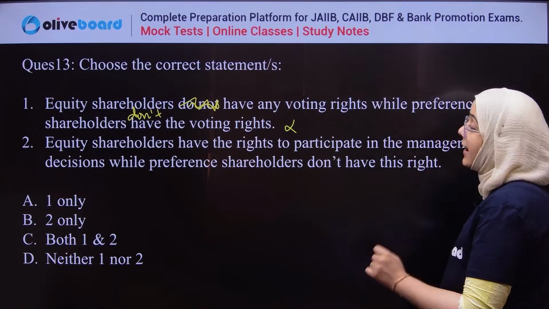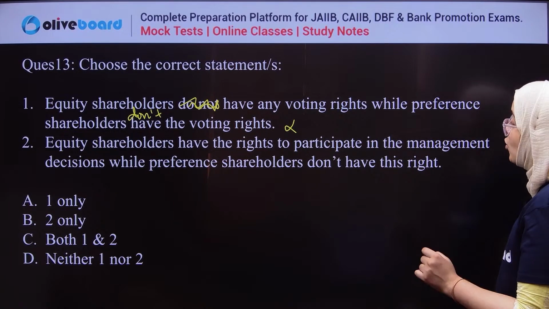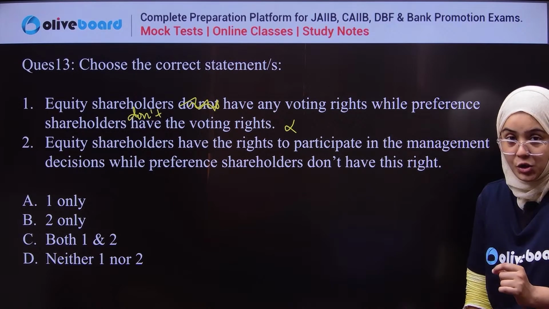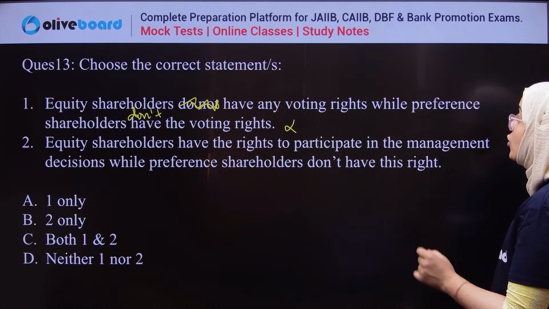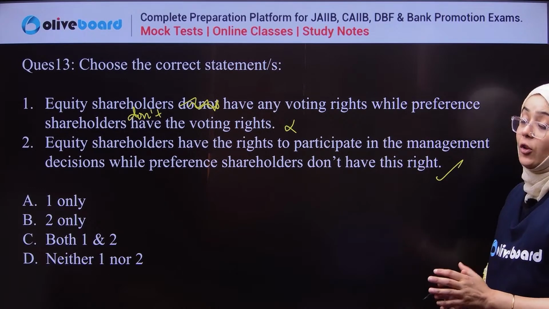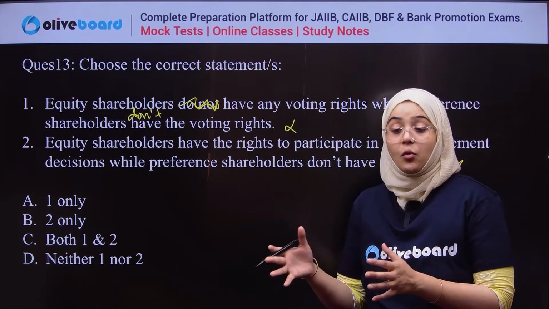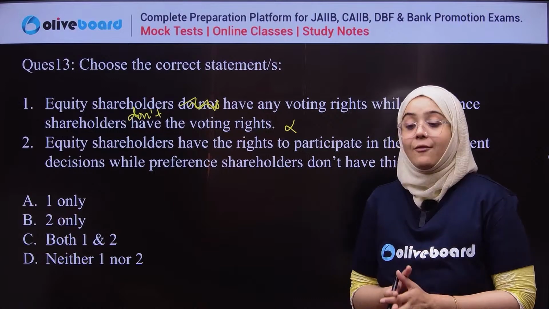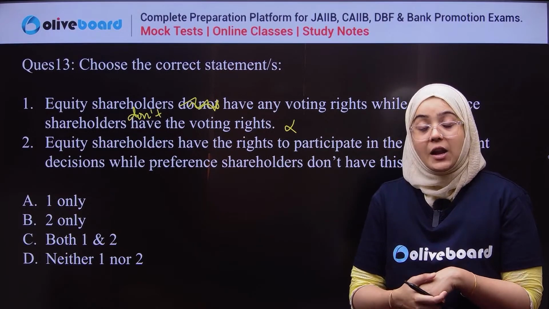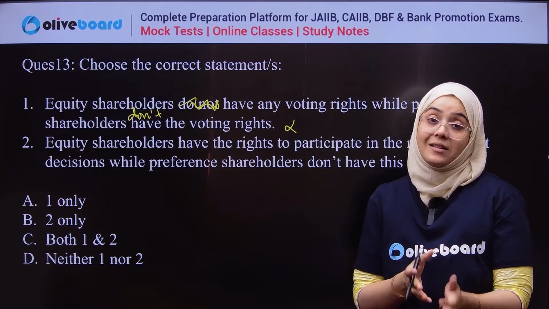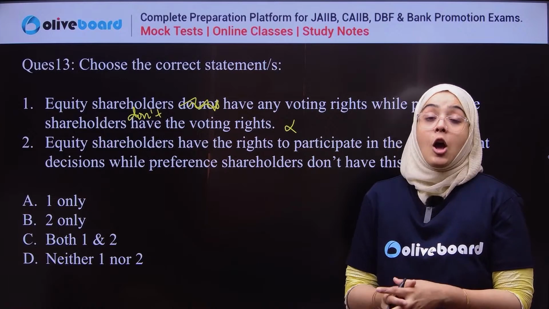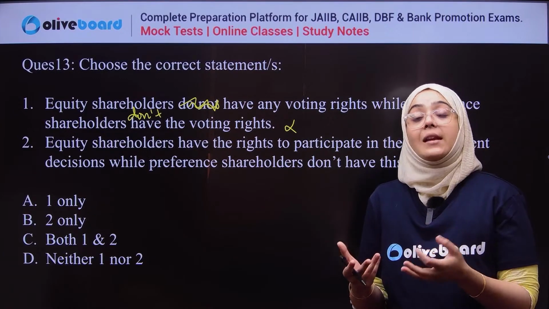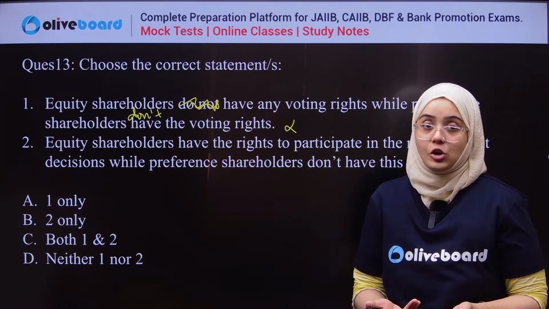The second statement says that equity shareholders have the right to participate in management decisions, while preference shareholders don't have this right. Correct. Why? Because equity shareholders have the right to vote, they have ownership of the company, they have the right to participate in management decisions, and these are something which preference shareholders don't enjoy.